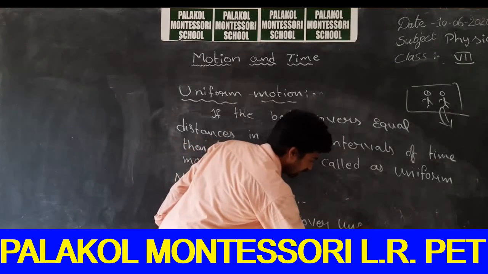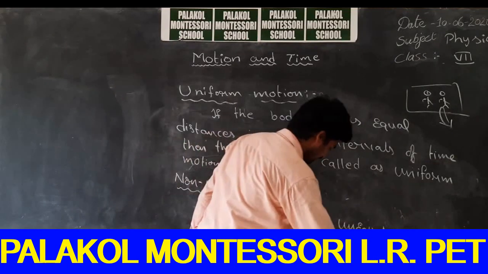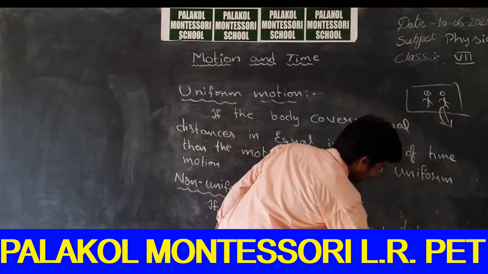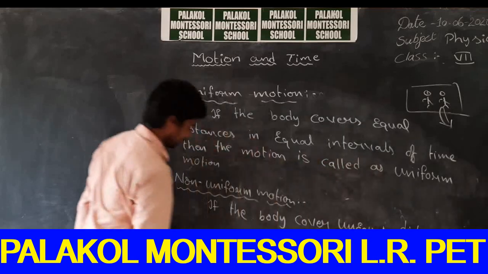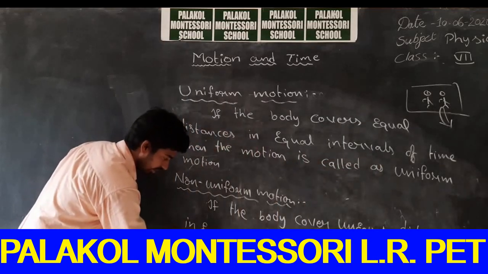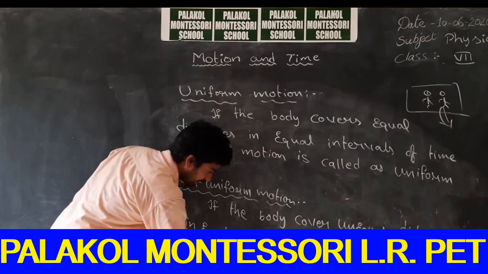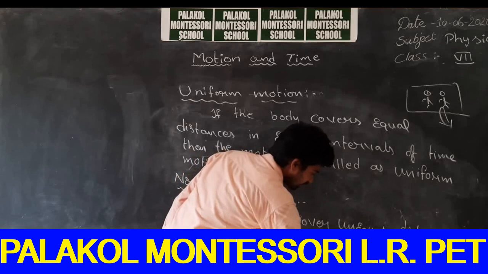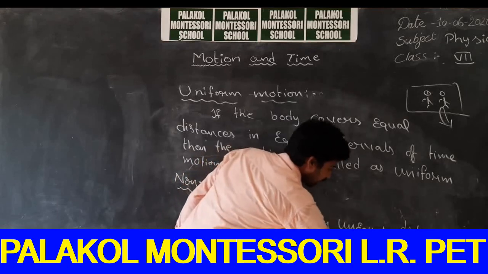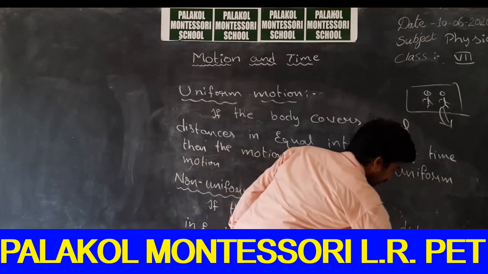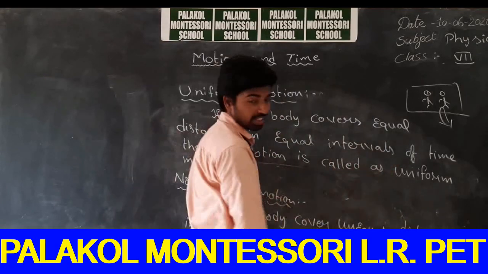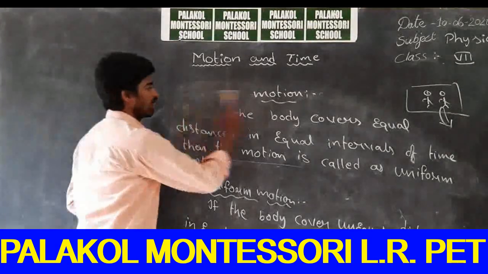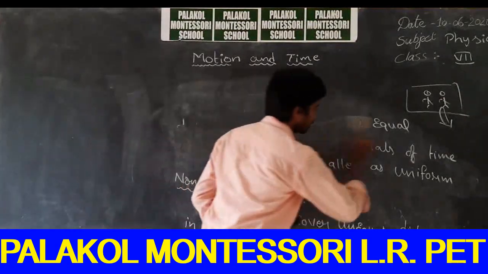Let us discuss an example. If a body covers unequal distances in equal intervals of time, then the motion is called non-uniform motion. So exactly the same as above, then the motion is called non-uniform motion. So let us see an example. So just observe me only.